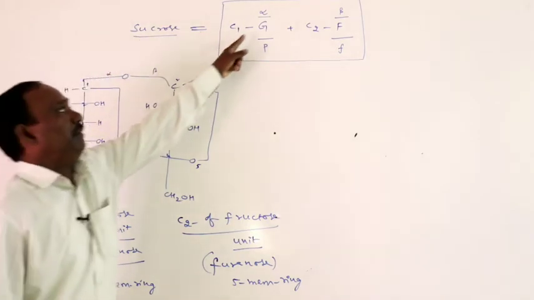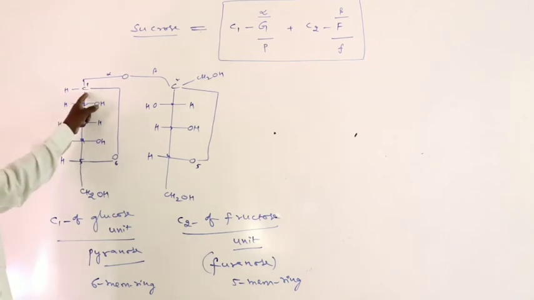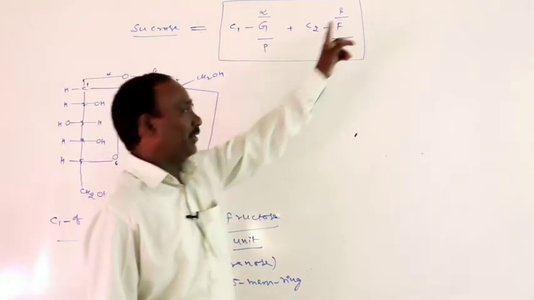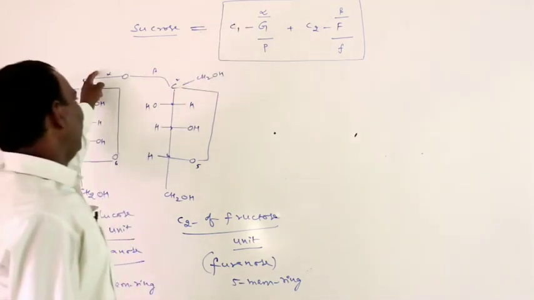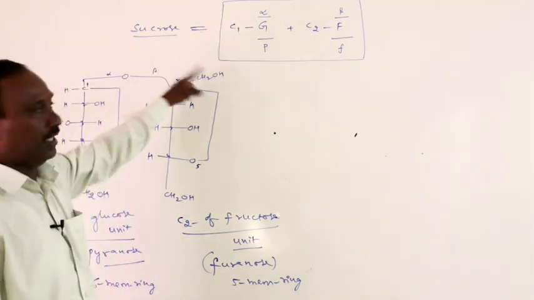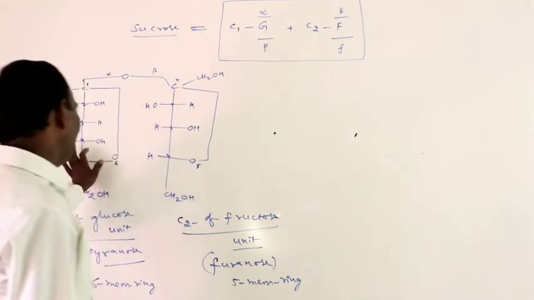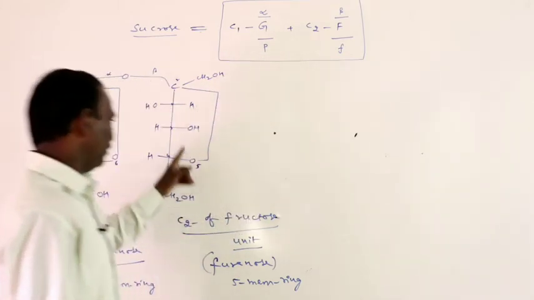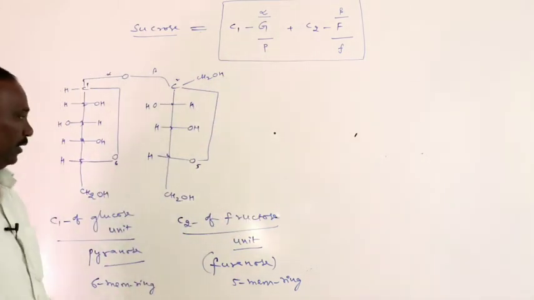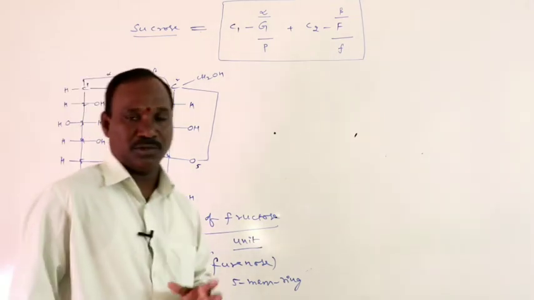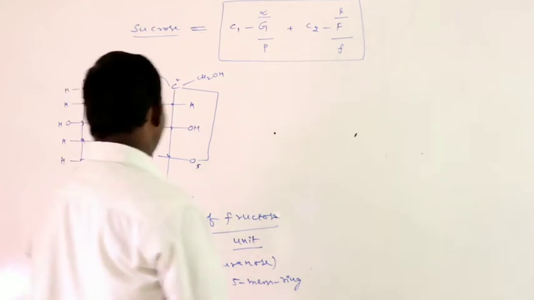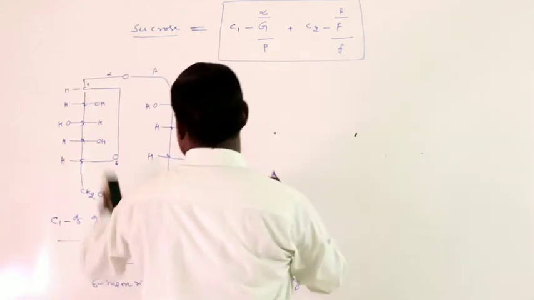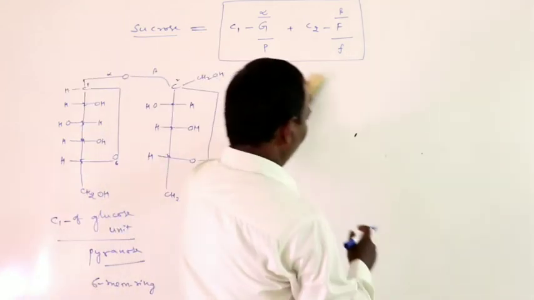This is the C1 carbon of glucose, and the C2 carbon of fructose. Alpha linkage here, beta here, so an alpha-beta linkage. Pyranose form here, furanose form here. For this sucrose, how do we write the Haworth structure? The Haworth structure of sucrose has a 6-membered ring, and this one is a 5-membered ring.